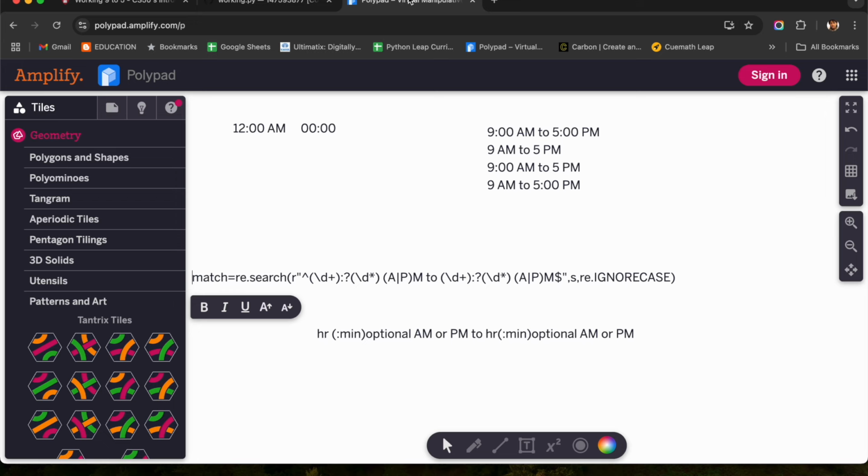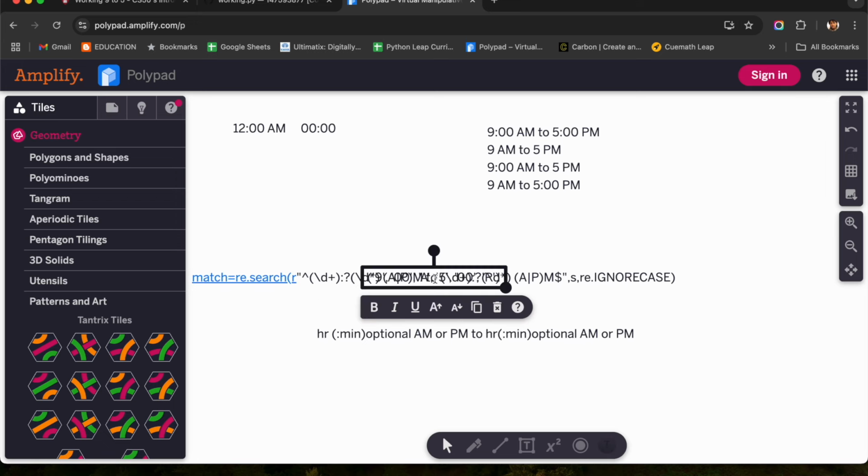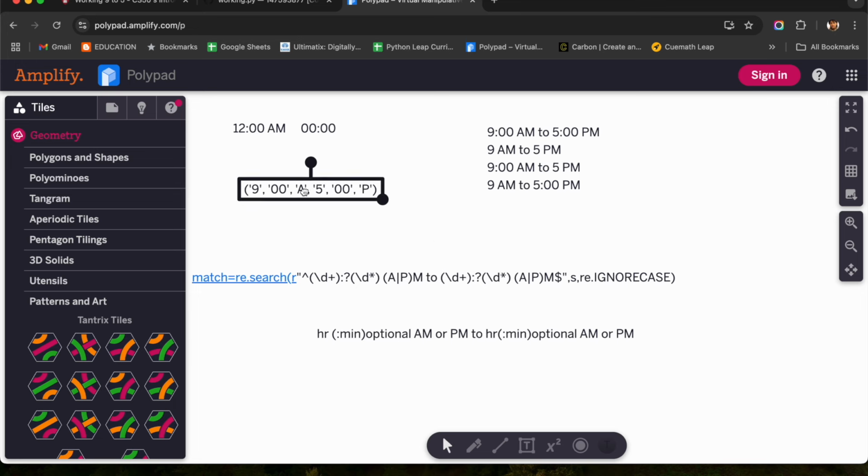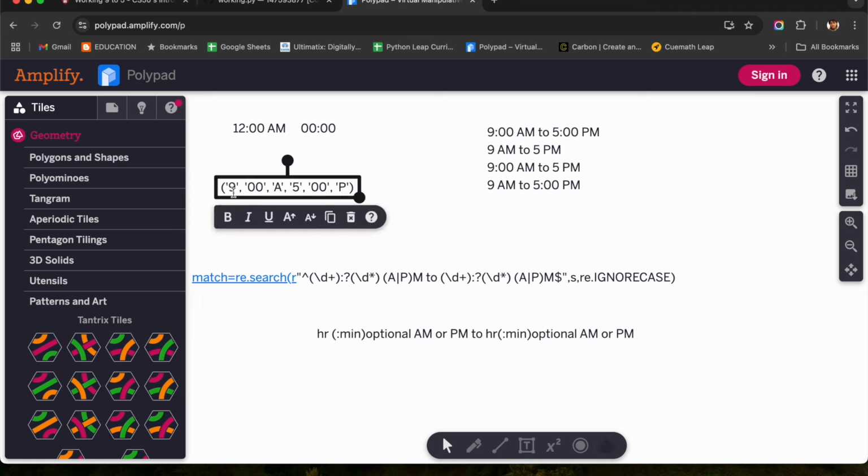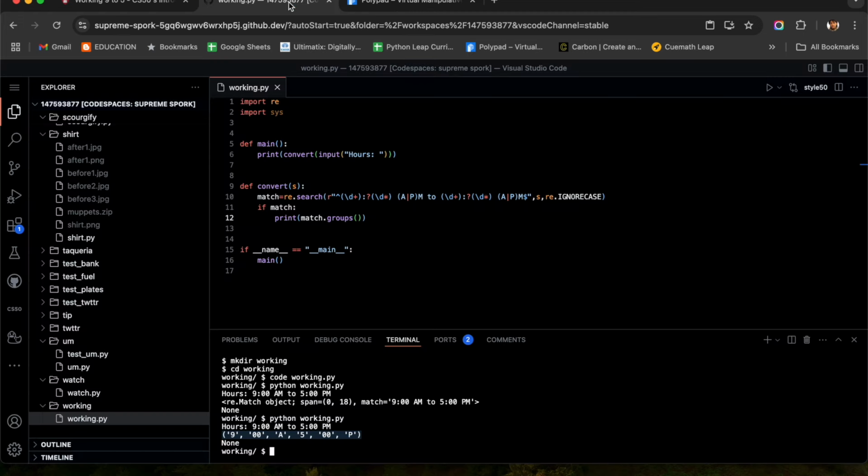Let me copy this and paste it here so that it will be easy for us to understand this group concept. So here our hours is going to be 9, then minutes is going to be 0, and then AM or PM is there. After that 5 is going to be after hours, after minutes, and then AM or PM is there. So this is the group available. We have all the things very easily coming.